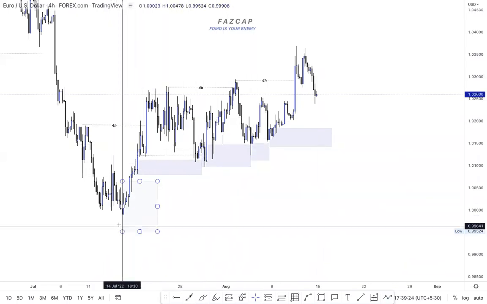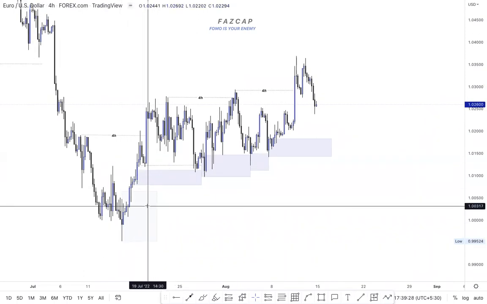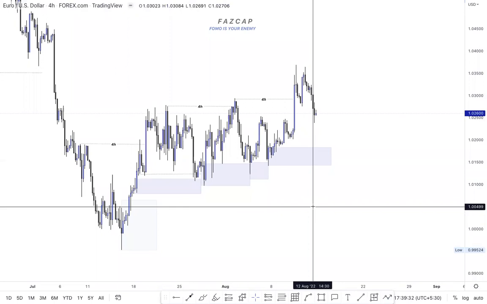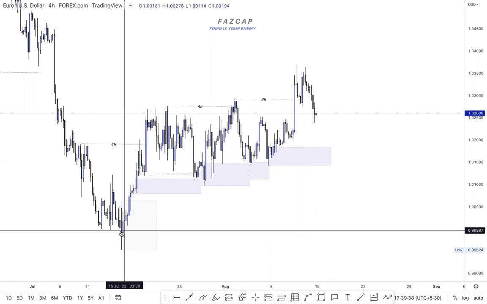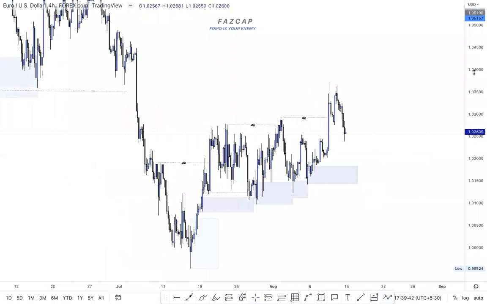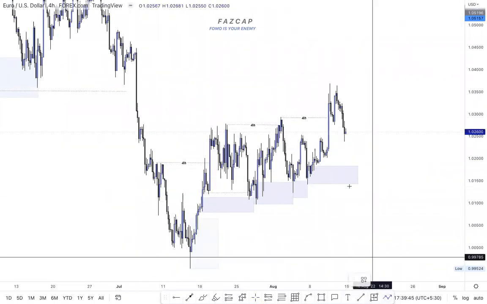Until this low goes, I don't believe the market can still move to the downside. From my experience with EU, I don't believe the market can still come to this POI to the extreme right now. I believe the market will continue building the liquidity and making this 4 hour higher high and higher low.